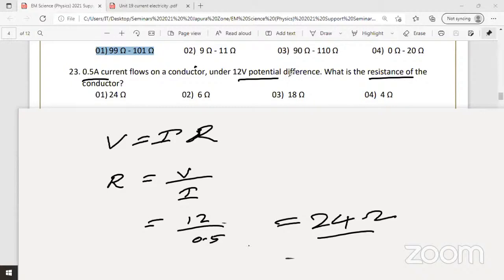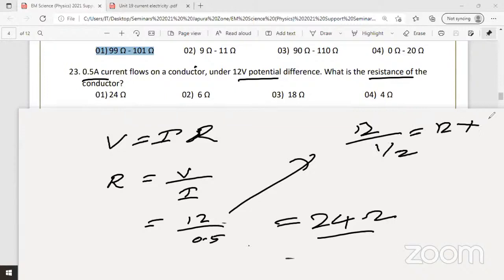If you can only do it this way, use the reciprocal, because some students don't know this calculation. So 12 divided by half. Then you can take 12 times the reciprocal, which is 2 over 1. 12 into 2 is 24 ohms. Okay, please raise your hand those who got 24 ohms.